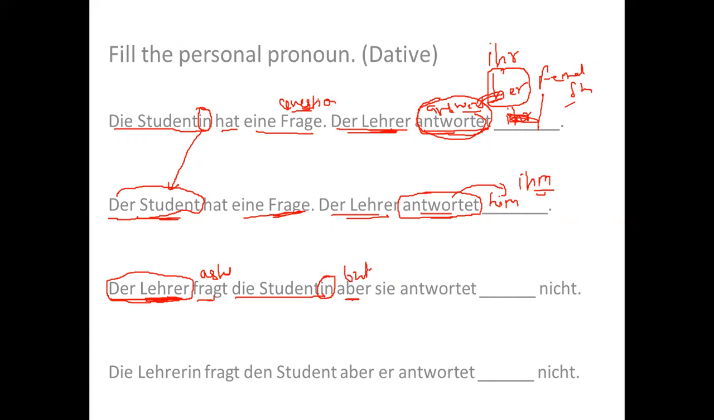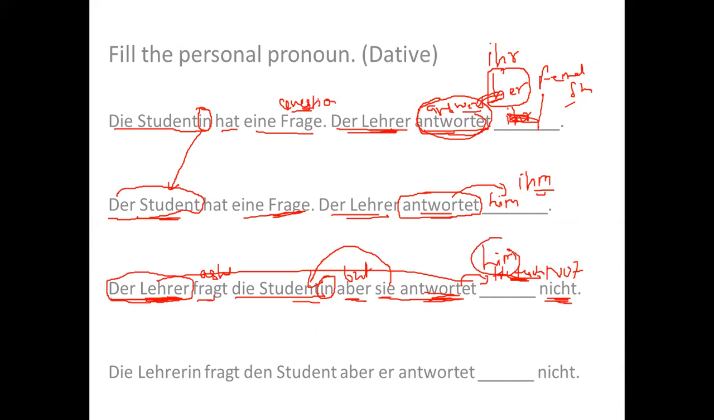Aber is but. Who is sie? This female student. Female student antwortet nicht, not. So the teacher asks the female student, but she does not answer whom? The teacher, right? But I don't want to write the teacher because the teacher I have already written here. So I want to avoid this repetition. So I should write him here.